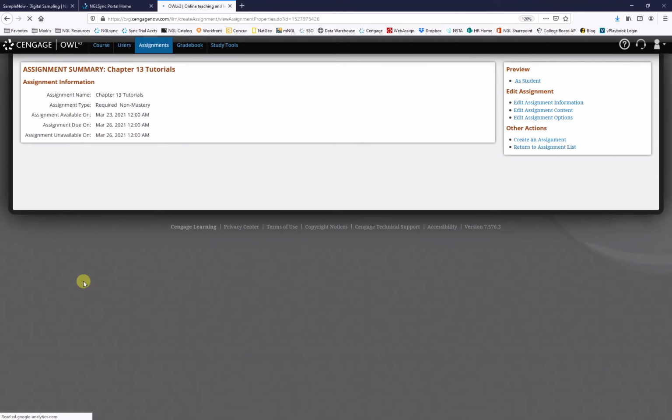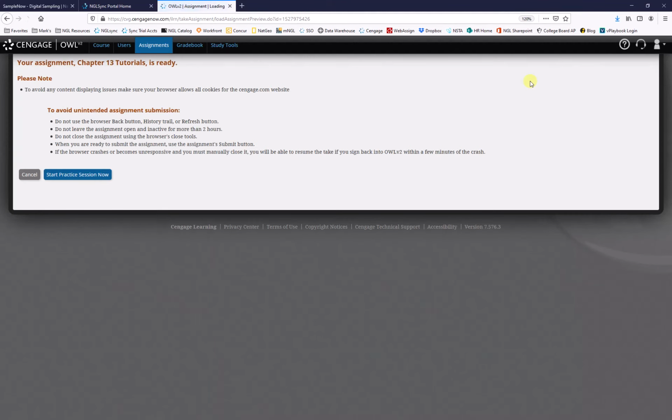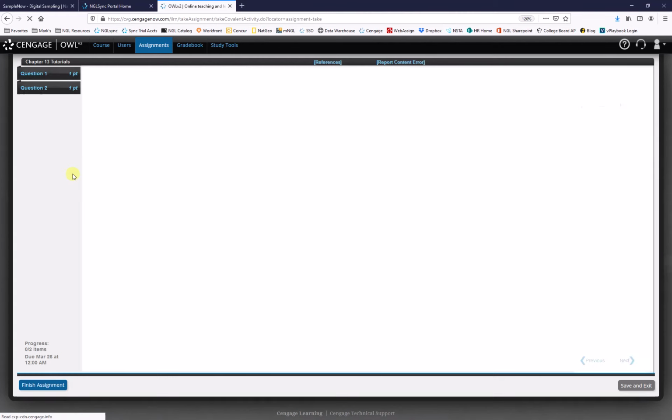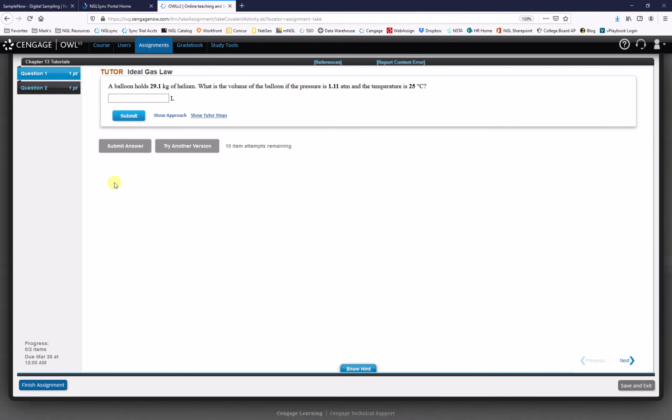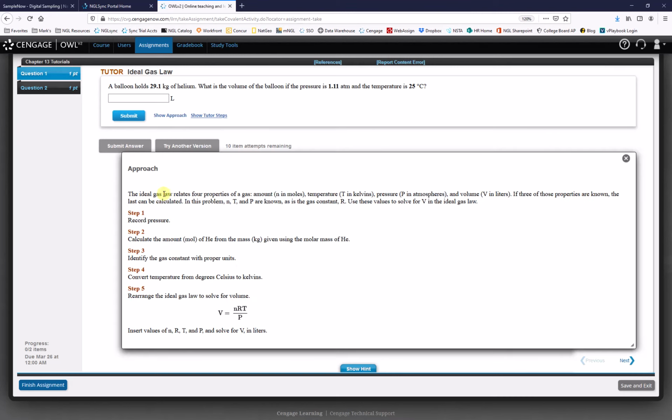The last example I will show is the tutorials. These question sets walk students through with very detailed help and advice built within OWL. So these tutorial questions allow 3 different ways for students to get help, hints, and advice from the OWL version 2 platform. One is the show approach, which actually walks students through step by step how to solve this type of ideal gas law problem.